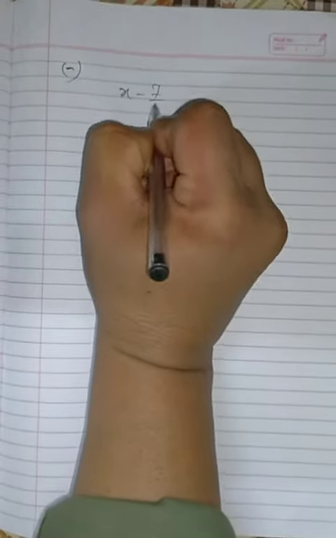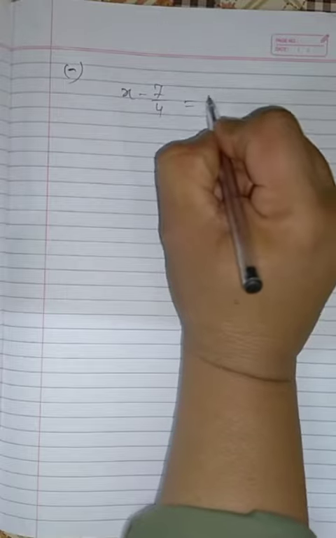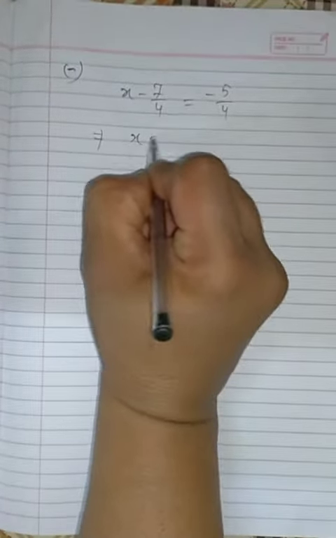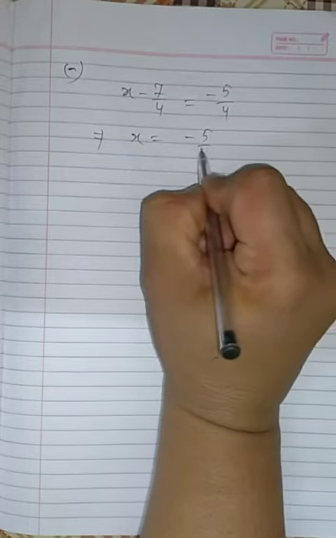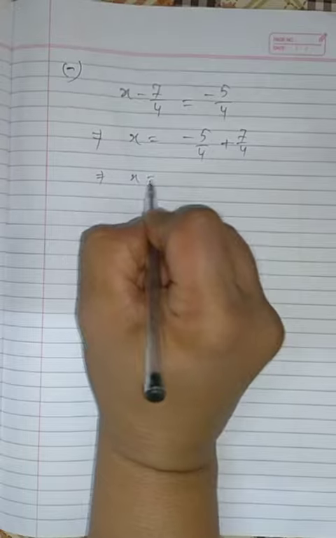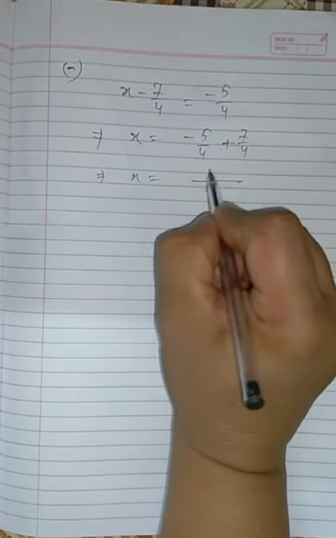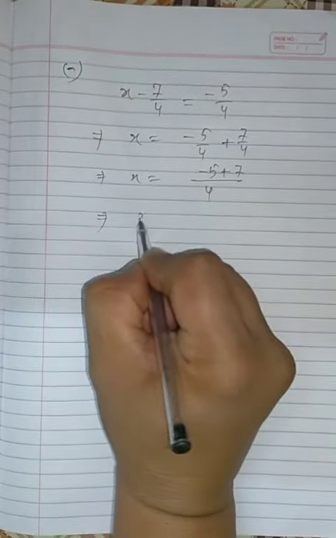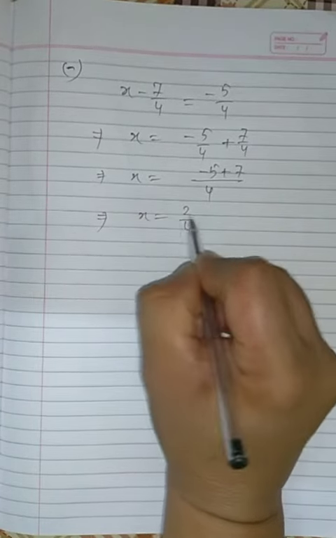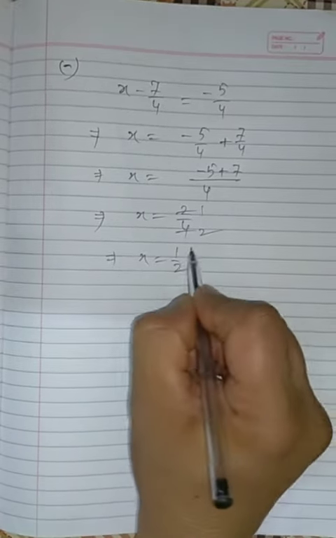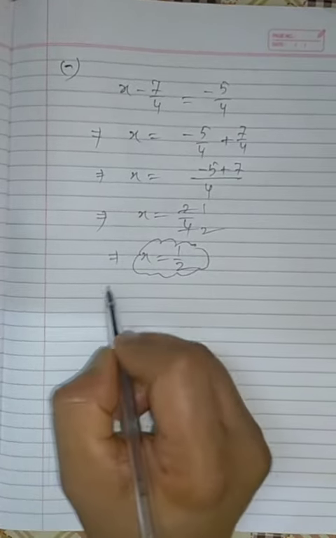On taking minus sign, x − 7/4 is equal to minus 5/4. That implies x is equal to minus 5/4 plus 7/4. So x is equal to, 4 is the LCM, minus 5 plus 7. So x is equal to 2 by 4, that is equal to 1 by 2. So x is equal to 1 by 2 is the second root.